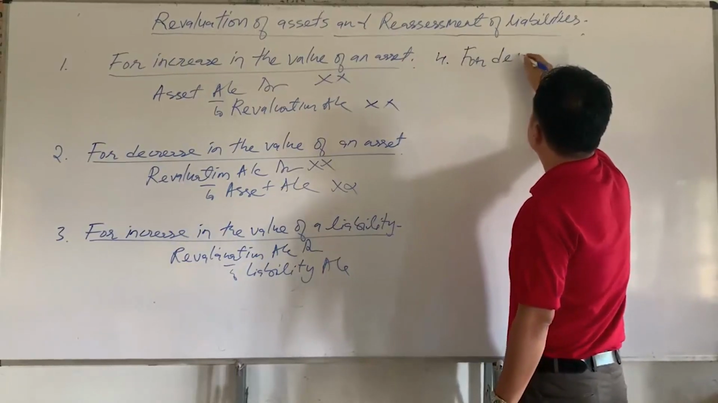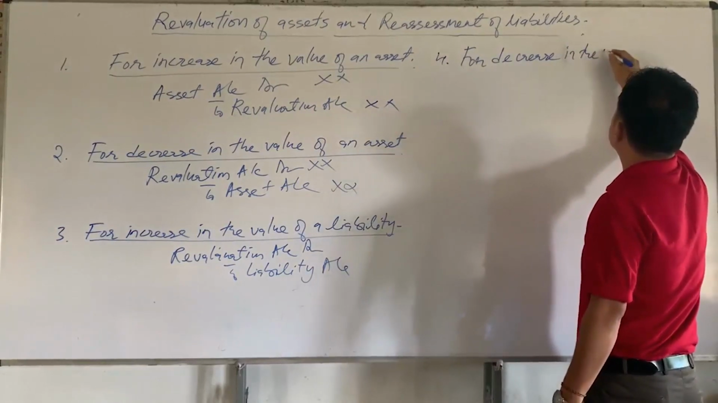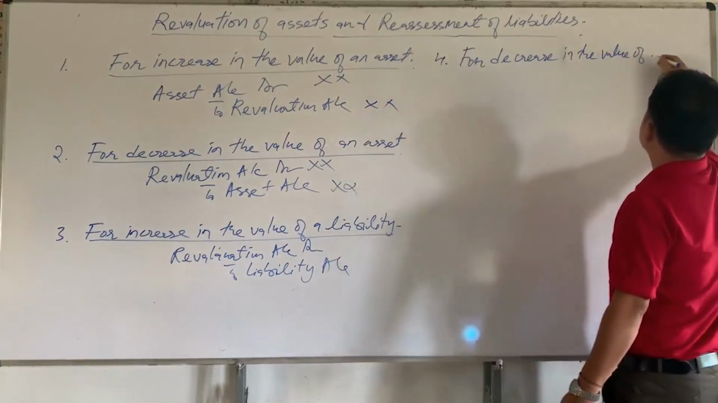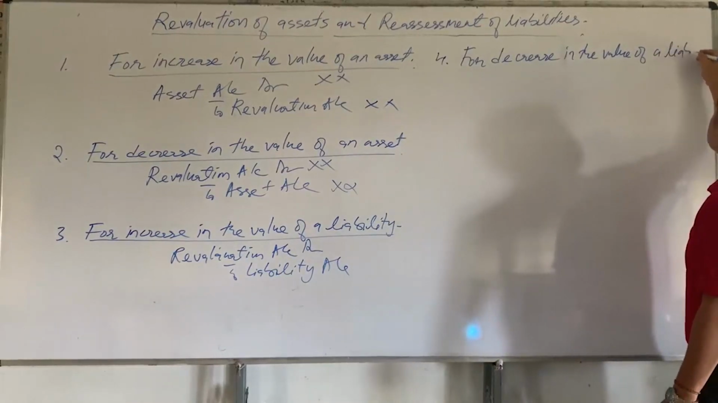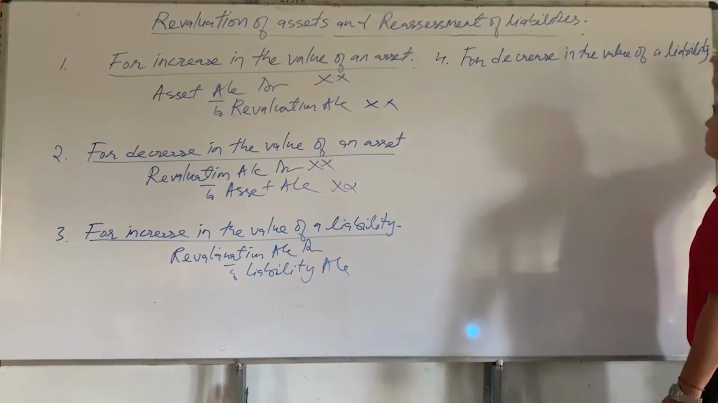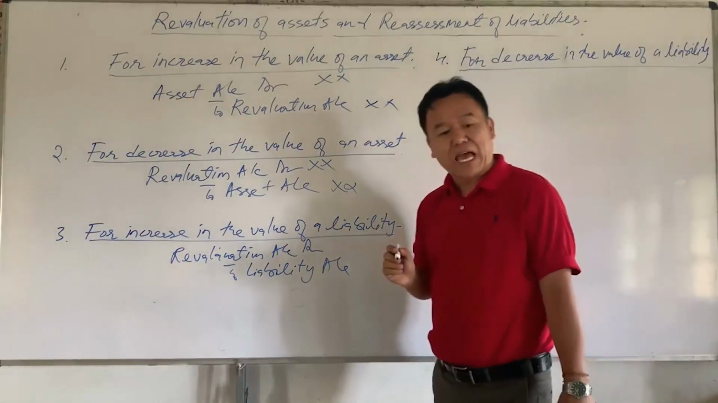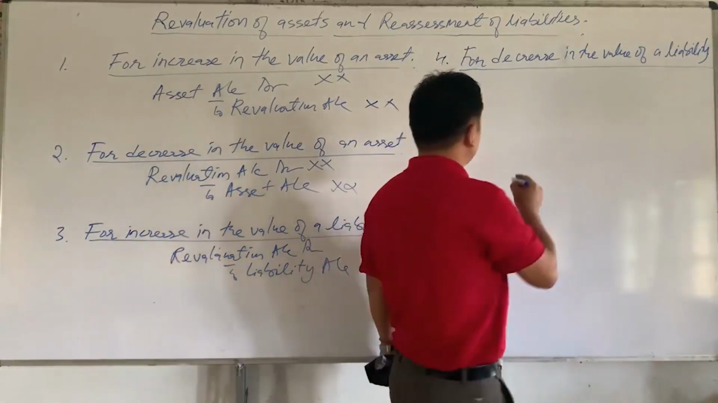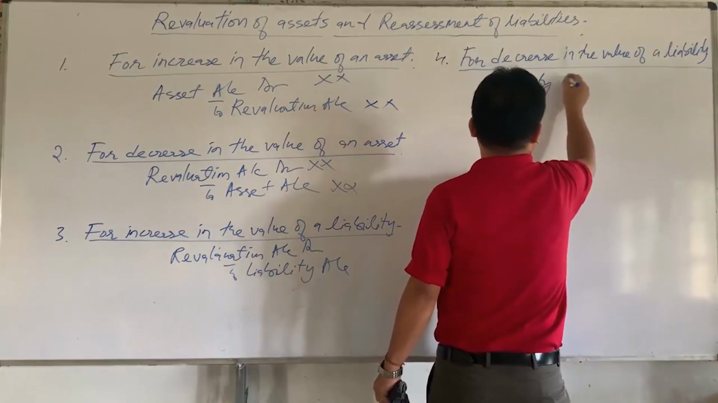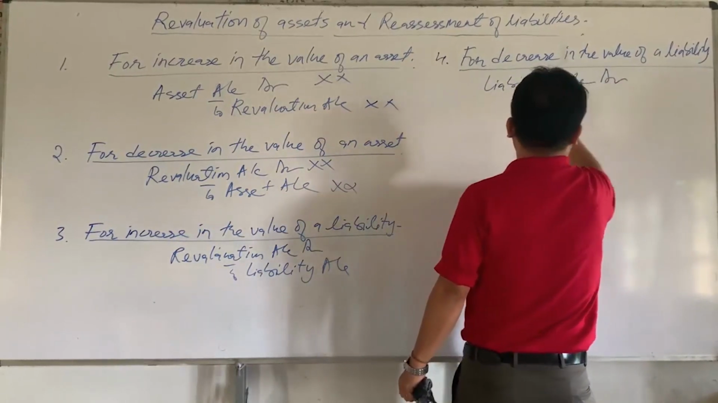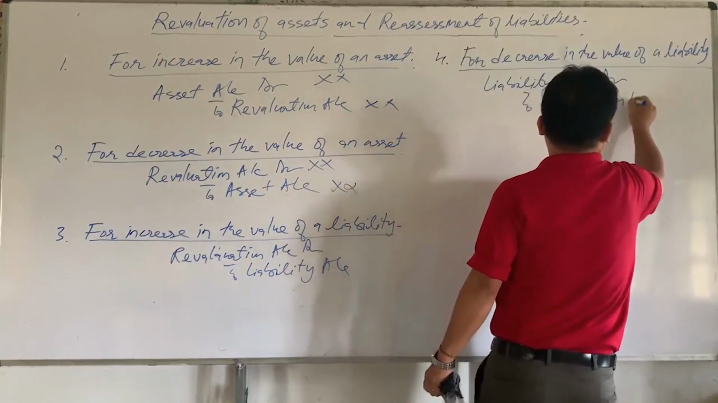for decrease in the value of a liability. If the value of a liability is decreased, then the journal entry will be: liability account Dr. to revaluation account.